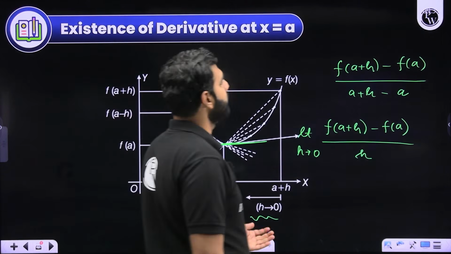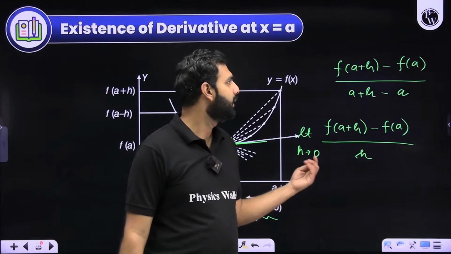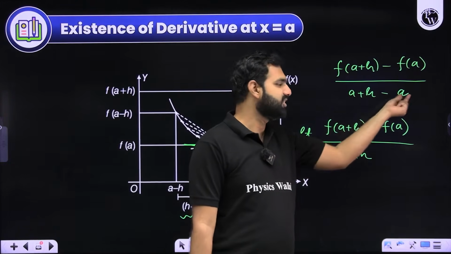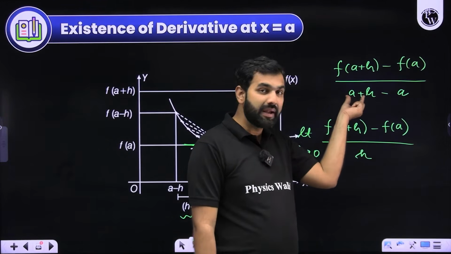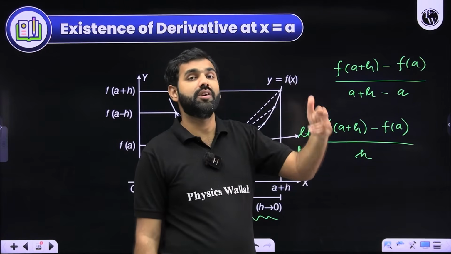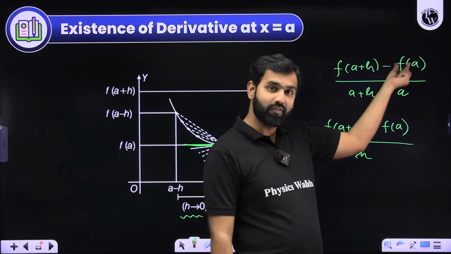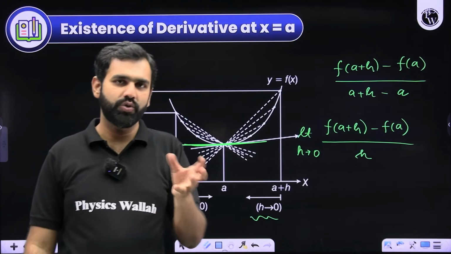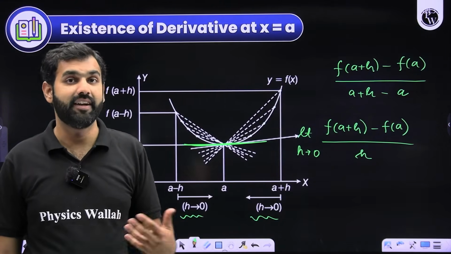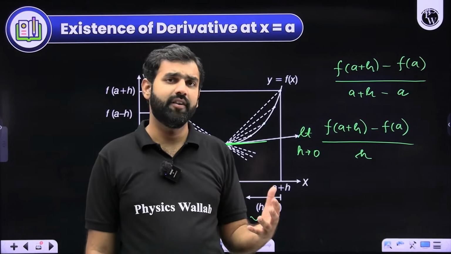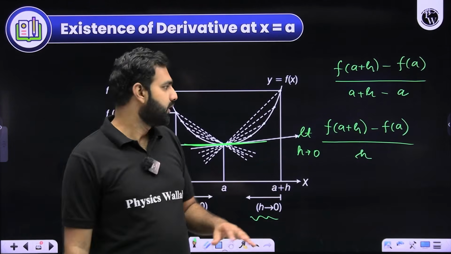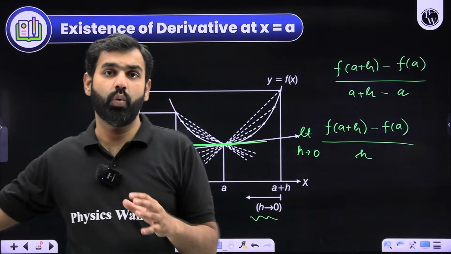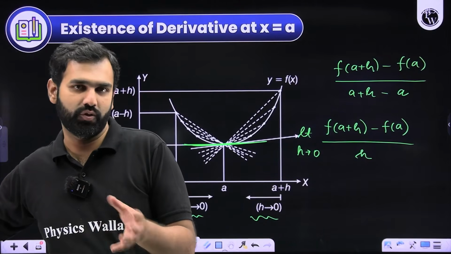Now what does it mean? It is simply nothing but change in y with respect to x. I made a slight change in x. X was A, then I made it A plus h, and then I observed the change in y. So previously if it was f of A, then it became f of A plus h. So change in function with respect to change in x, when it is observed, is called the derivative of y with respect to x. Derivative of f of x with respect to x. So derivative means this, but that is the standard definition, when you want to observe the change with respect to some other variable.